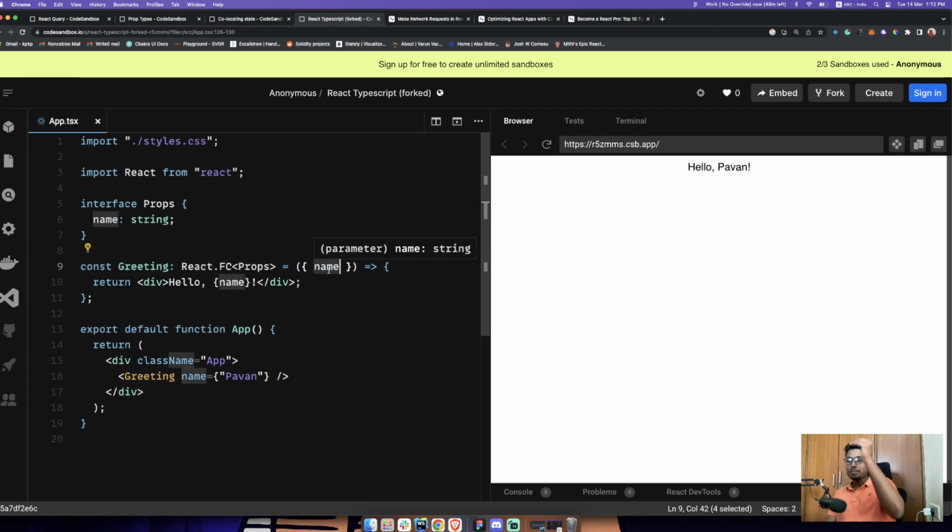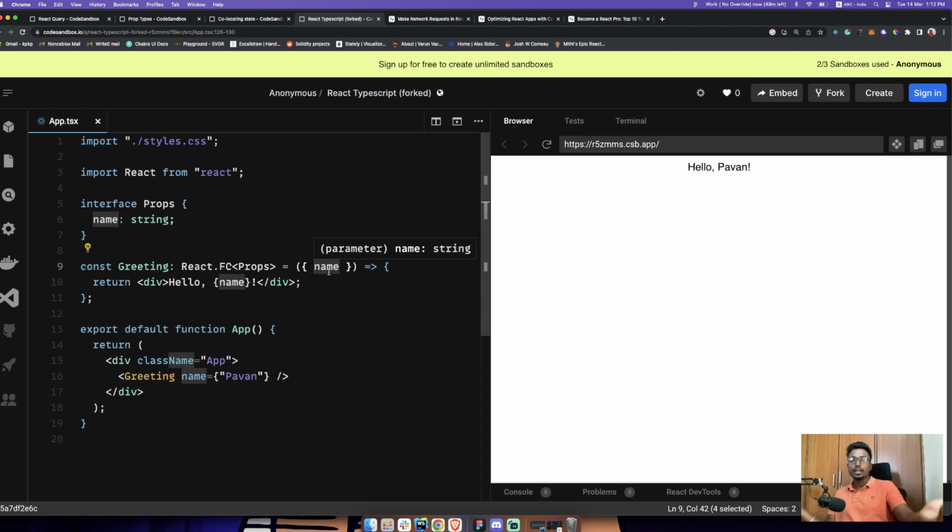So in that particular case, we actually don't know what data type, not data structure, the name is. We assume that the name should be a string. My name is Pawan, so I'm going to just enter Pawan. But in some cases, people can pass a number to it.